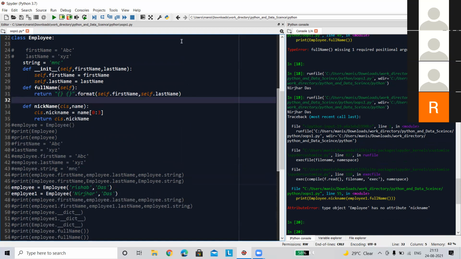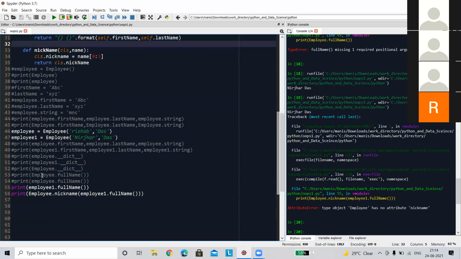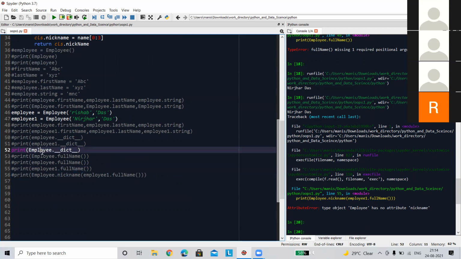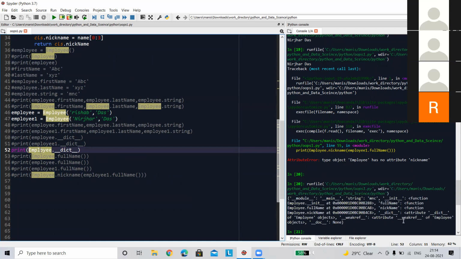Now, see, it is shown that there is no attribute. The employee class does not have any attribute nickname. How can you check whether an object belongs to that particular class or not? Just simply do this step. There is no method present.